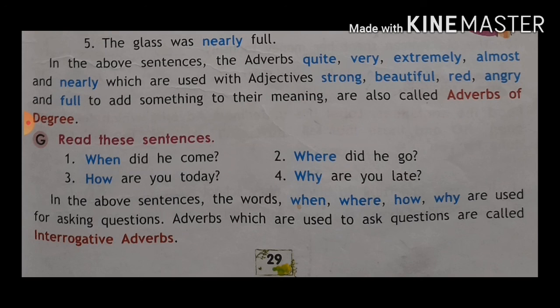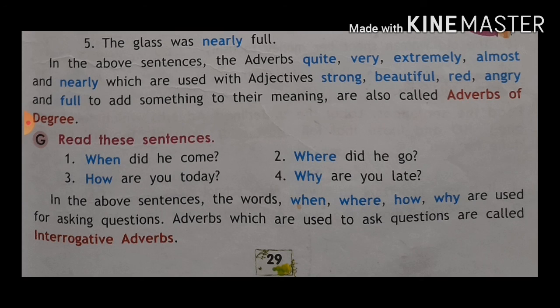That when, where, how, why, they are used for asking questions. Adverbs which are used to ask questions are called interrogative adverbs, like the adjectives. Okay, in the adjectives we have done the same, that which is used for asking a question is called an interrogative adjective. Now here the same, how, when, where, why.